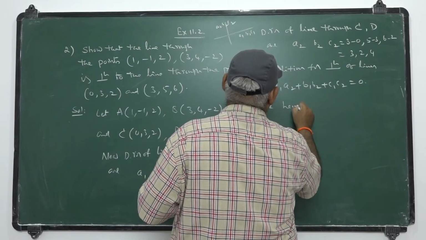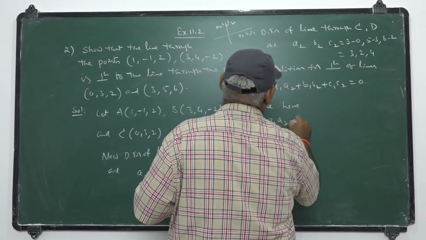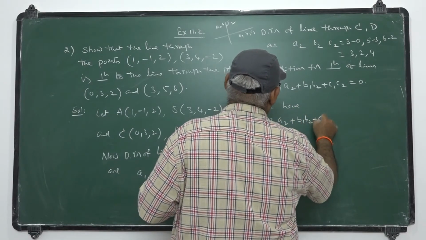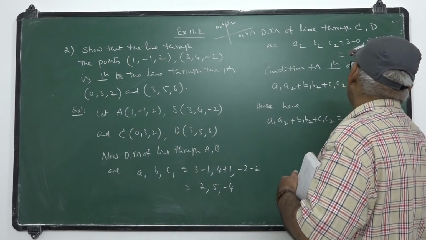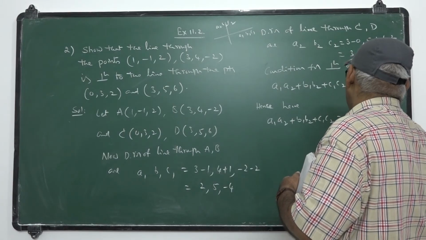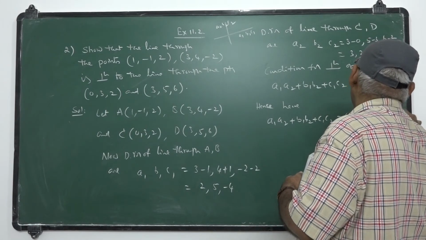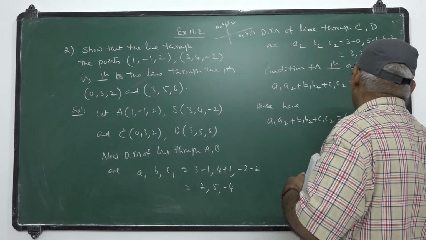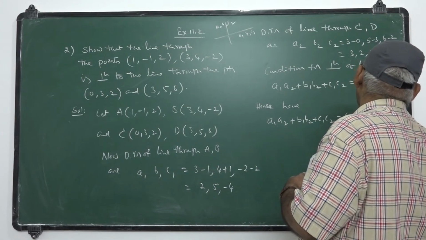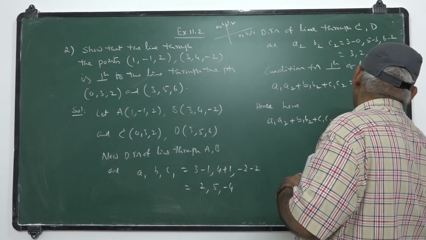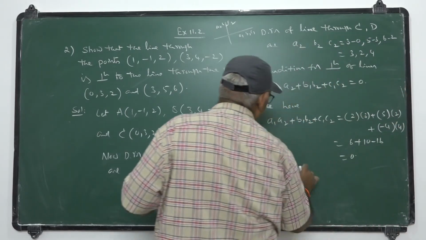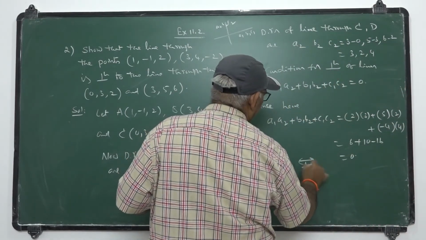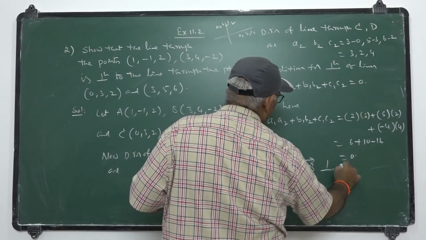Here A1 A2 plus B1 B2 plus C1 C2 equals 2 into 3 plus 5 into 2 plus (-4) into 4. So this is 6 plus 10 minus 16, which is clearly 0. Therefore, line AB is perpendicular to line CD.